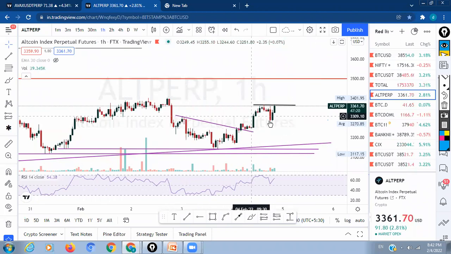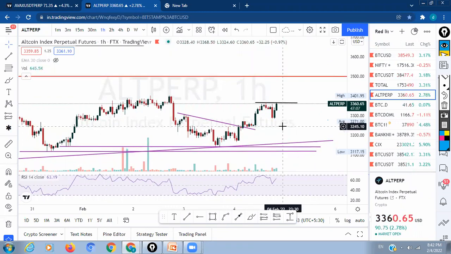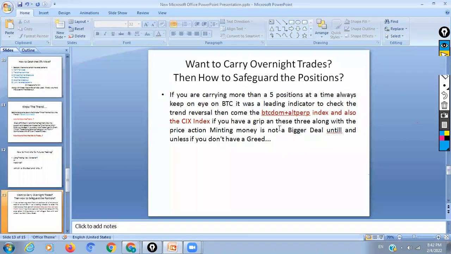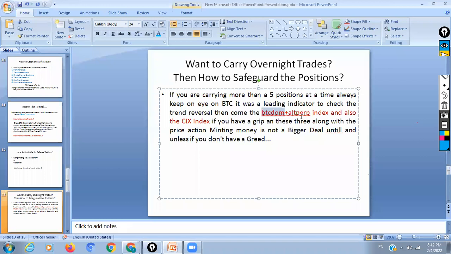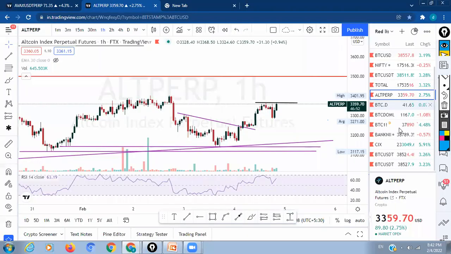What I'm trying to say is that if you are doing futures, try to book as early as possible, or else keep a stop or trail the stop. And there are certain things: if you want to book profit, you can book 50% or 75% or 20% of the profits you have. So as I said, BTC dominance, the alt perpetual index, and also the CAX index, all these things should be taken into consideration while doing futures.